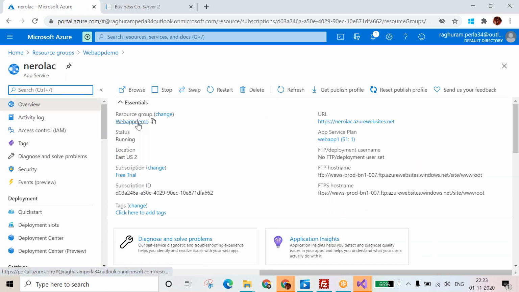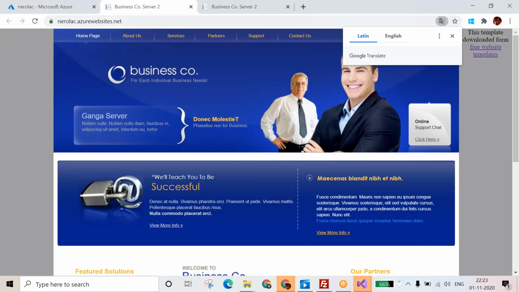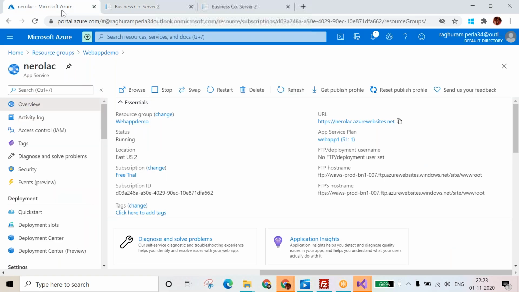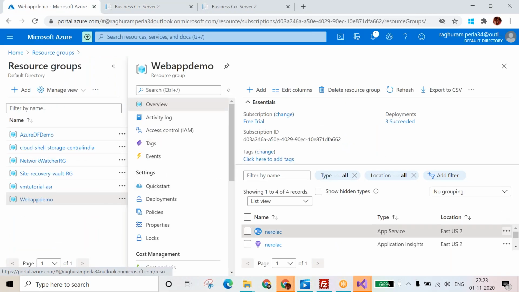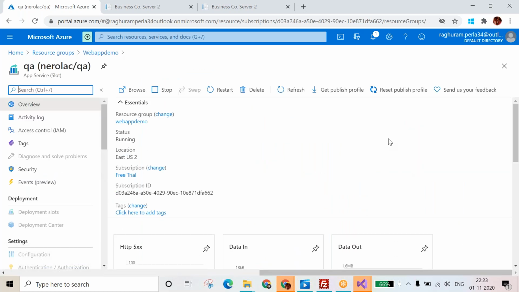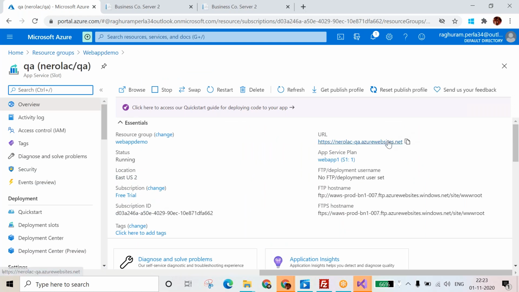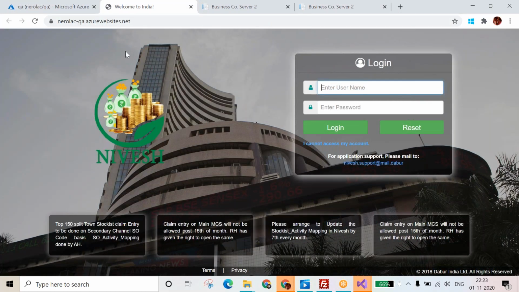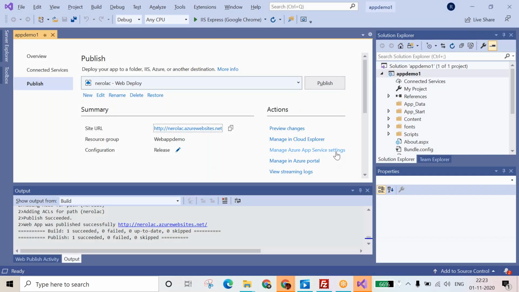No, that's okay. Just click on the URL. Just click on the narrowlab.azurewebsite.net. Yeah, perfect. Now just click on the QA. Just go to the QA. One second, Atul. This is the QA. Click on the URL. Okay, I think that's a mistake. Just do one thing. Just go to Visual Studio and run. Go to Visual Studio. Click on the Run F5 button.